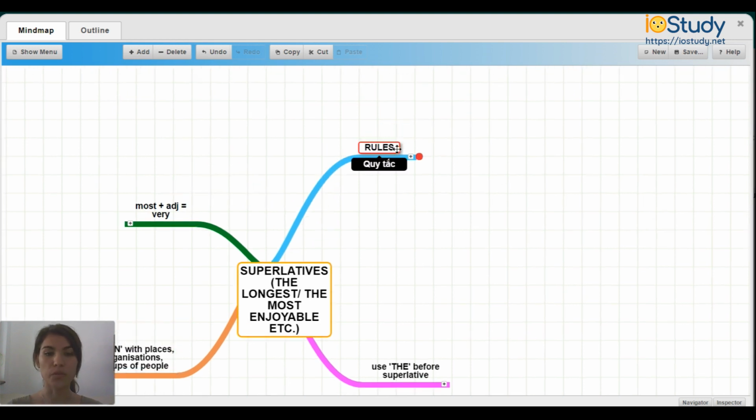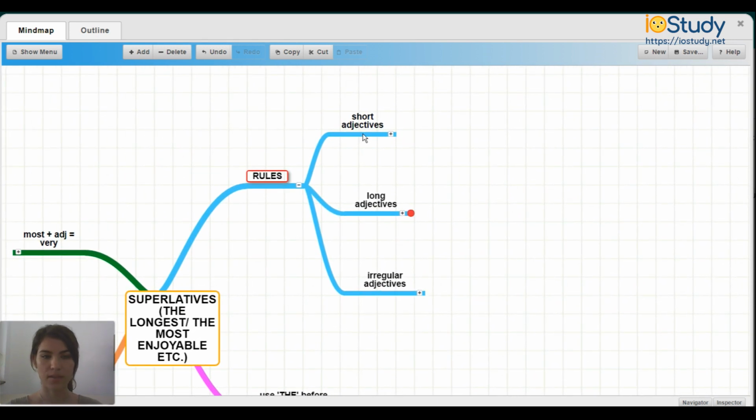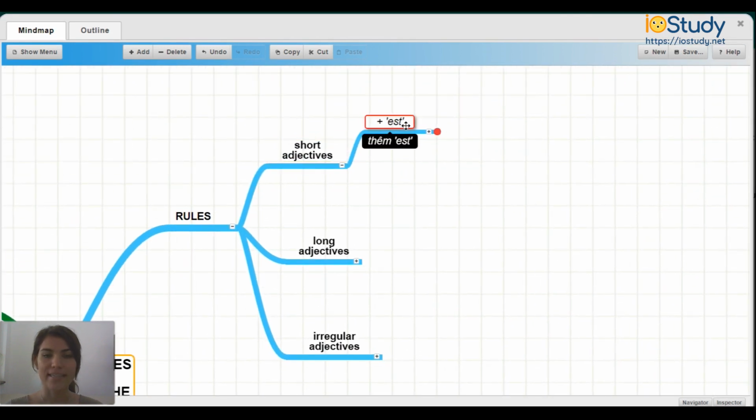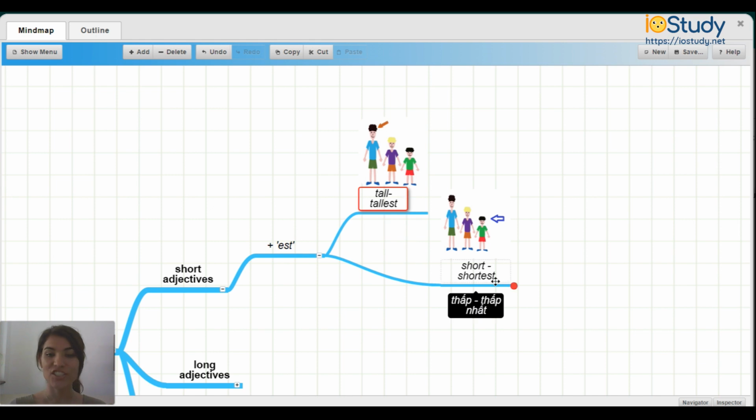So let's first see the rules of when to use the superlative. Short adjectives, long adjectives, and irregular adjectives. So in short adjectives, we add est to the end. For example, tall changes to tallest, and short goes to shortest.